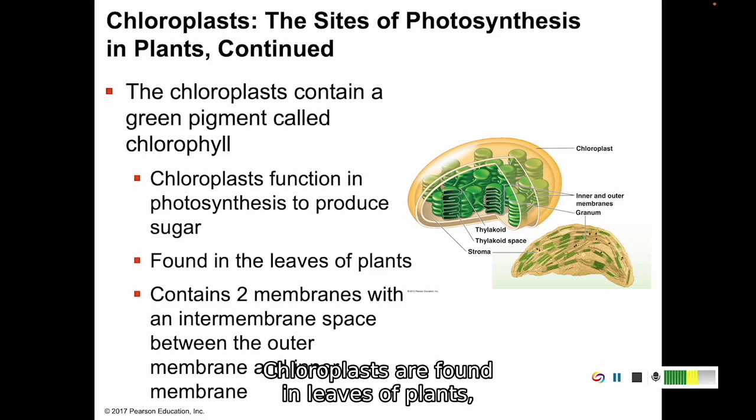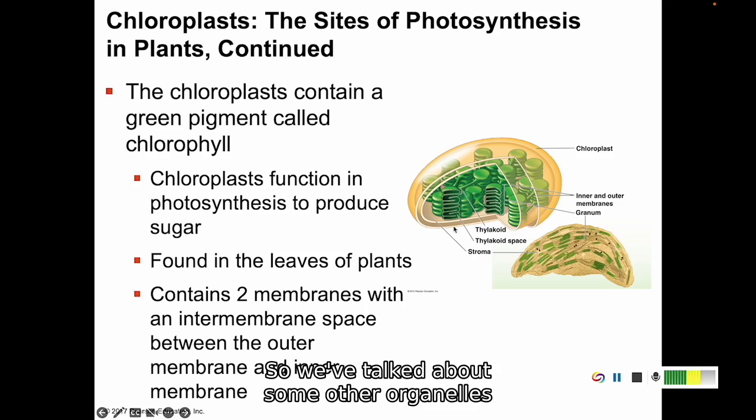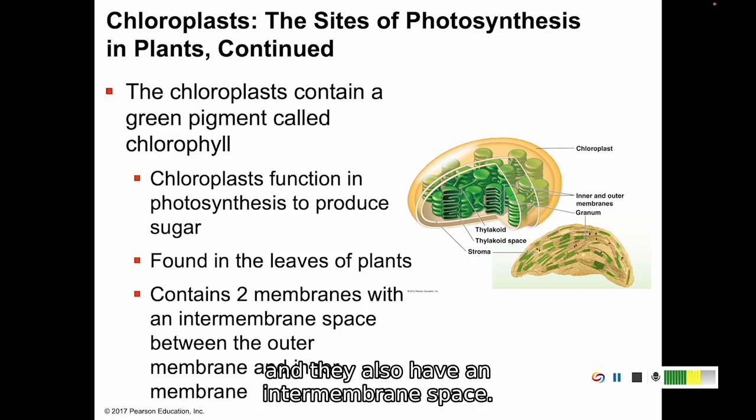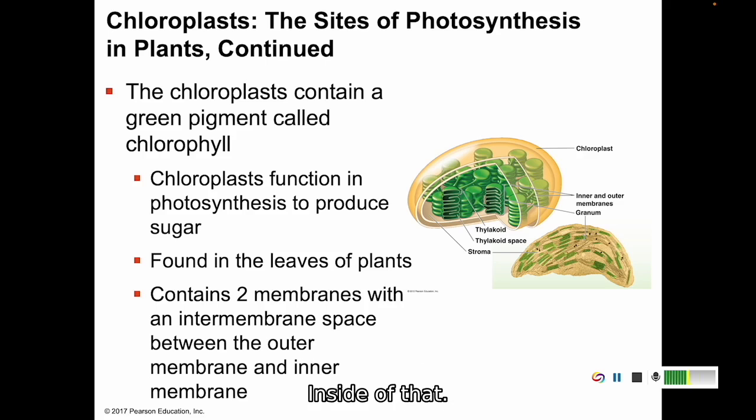Chloroplasts are found in the leaves of plants, and they're going to have two membranes. So we've talked about some other organelles that have two membranes. They have two membranes around them. Each membrane is a bilayer, and they also have an intermembrane space inside of that.